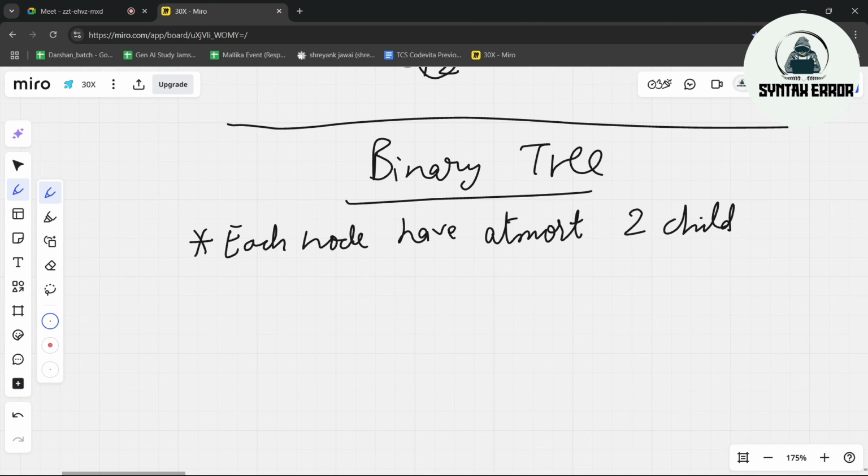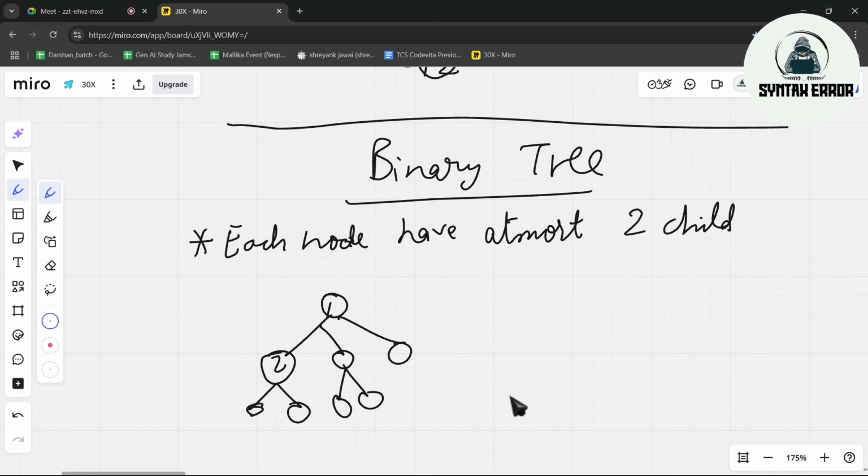And in DSA, in most cases we will solve using the binary tree itself. For example, if we have 1, 2, and we will have something here, something here, something here, something here, and something here. So guys, is it a true binary tree?